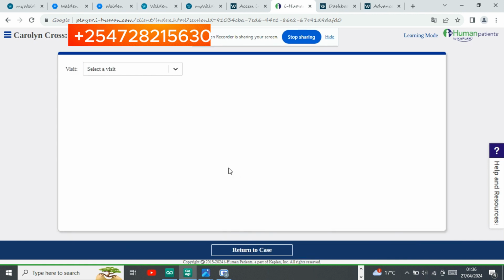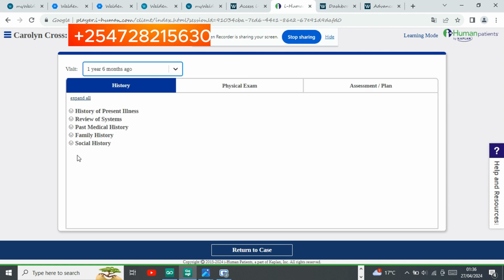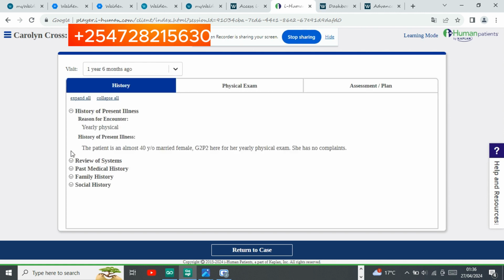Then under EHR, we can see that there is the current visit, and then there is the previous visit which took place 1 year and 6 months ago. So you can always check that to have a clue of what brought this patient to the clinic.